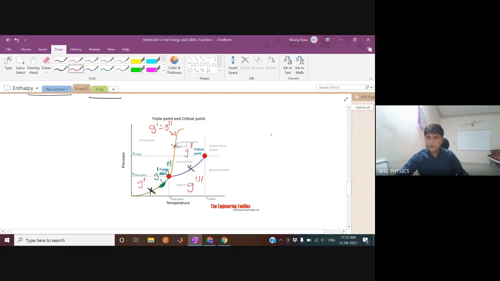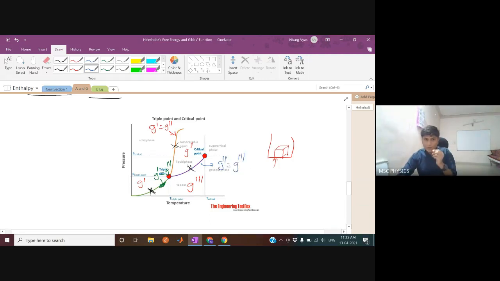What are you doing actually? There is a bowl, you have taken a cube of ice, let's say, and you are heating it up, you are measuring the Gibbs function. So on this curve, the molar Gibbs function for solid and liquid are the same. On this curve, let me draw it with the blue line, the molar Gibbs function of liquid and gas are the same.